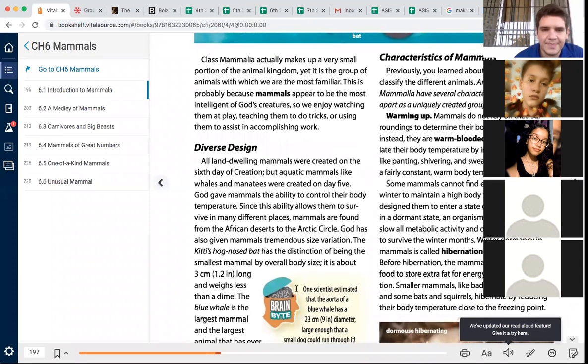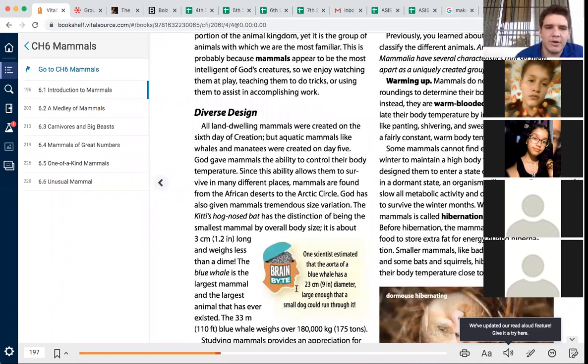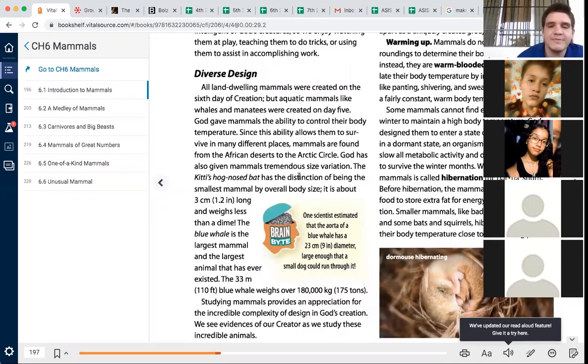Diverse design. All land-dwelling mammals were created on the 6th day of creation. But aquatic mammals like whales and manatees were created on day 5. God gave mammals the ability to control their body temperature. Since this ability allows them to survive in many different places, mammals are found from the African deserts to the Arctic Circle. God has also given mammals tremendous size variation.